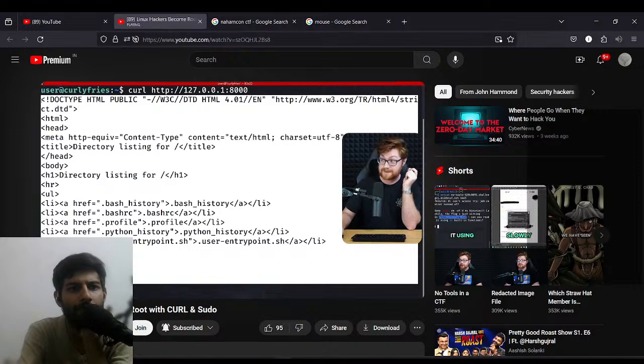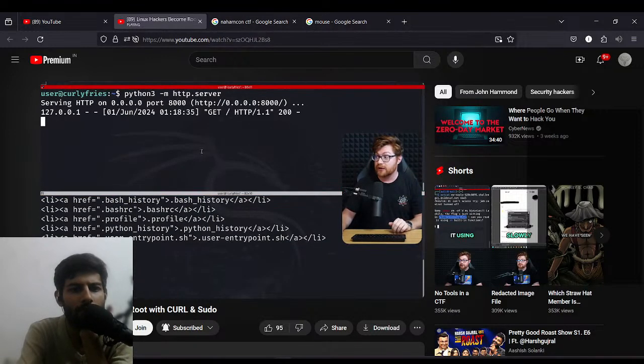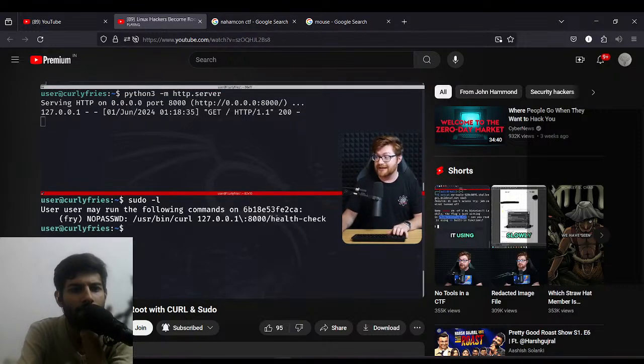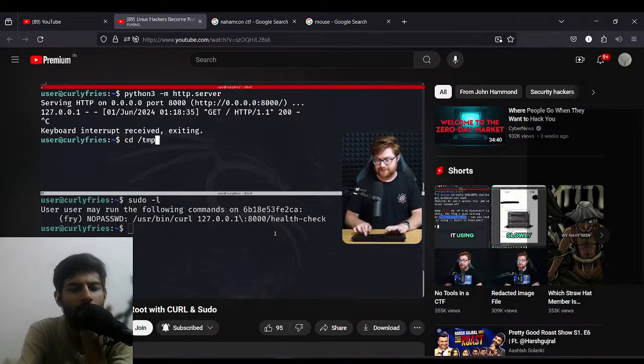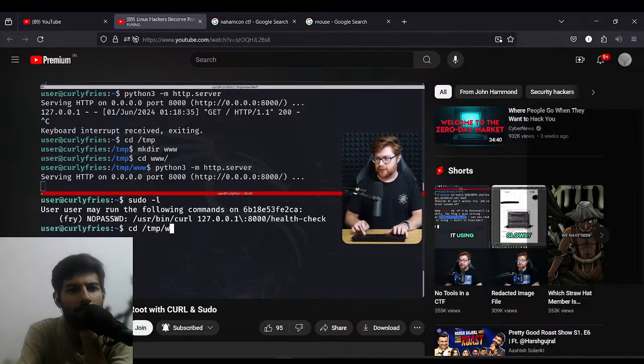Now that's not all that helpful. We get a directory listing that's just the default functionality of an http.server hosted with Python. However, we could run with the sudo -l reference anything going to /healthcheck. So if we were to create a file, you know what, we should actually host probably out of the temporary directory. Maybe that's fine for us. We can make a directory for like dub, and that way we can run the exact same Python 3 HTTP server in that location. Let me get back over there in the other shell.